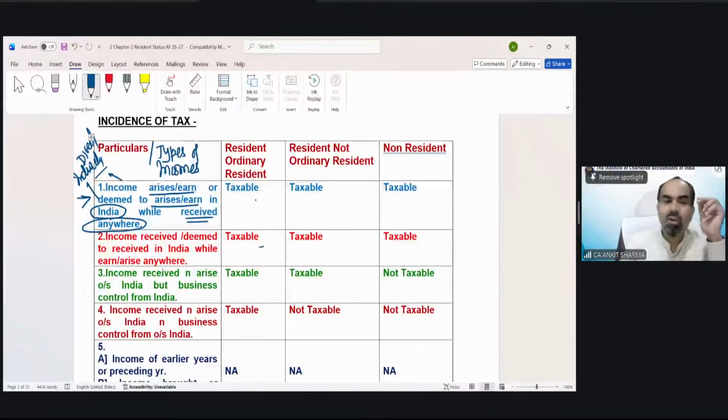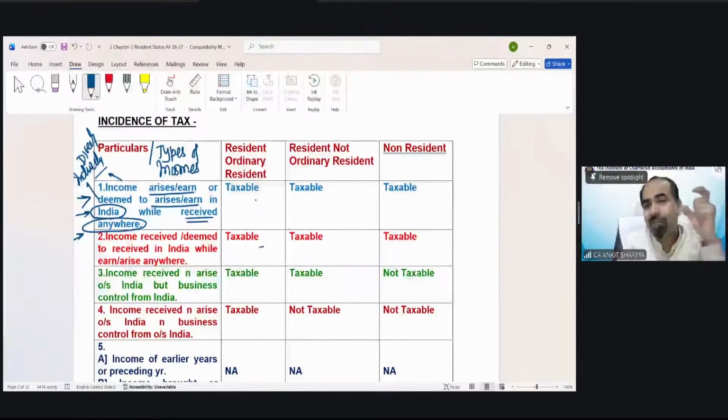But the treatment of whether income arises directly from India or indirectly, the treatment under income tax is the same. For the purpose of income tax, arise and deemed to arise is the same concept. So where income arises or is earned, or where income is deemed to arise or be earned. The concept says if income has arisen or deemed to arise in India, but received anywhere.